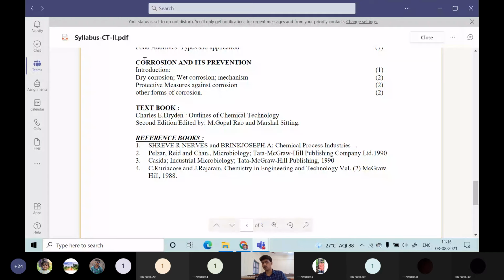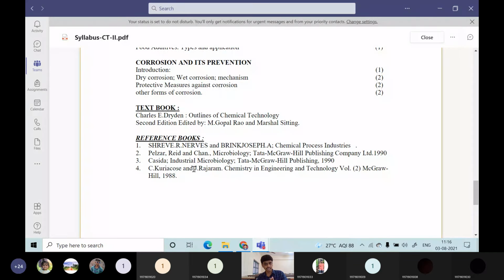Then for unit 5 part B, corrosion and its prevention, that is also not in your Charles E. Dryden book. For that, you have to refer to C. Kuriakose and J. Rajaram, Chemistry in Engineering and Technology, Volume 2, published by McGraw-Hill Publishing House. You can use these books, or otherwise you can just follow the notebook.